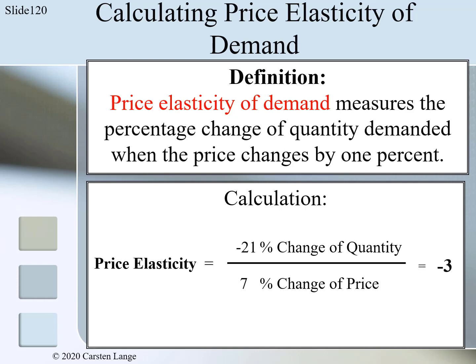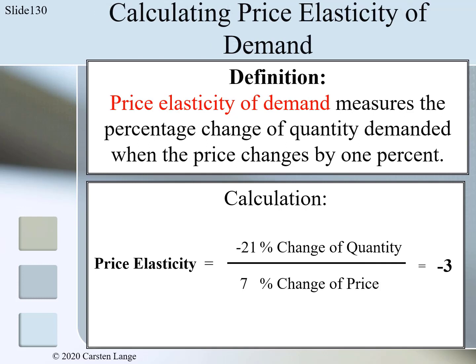How can we interpret the result? A price elasticity of -3 means that the quantity demanded decreased 3 times more than the price increased. Is this compatible with the definition of price elasticity, which suggests in this case that a price increase of 1% leads to a decrease of demanded quantity of 3%? Yes, it is. To understand this, we have to take a closer look at the fraction.